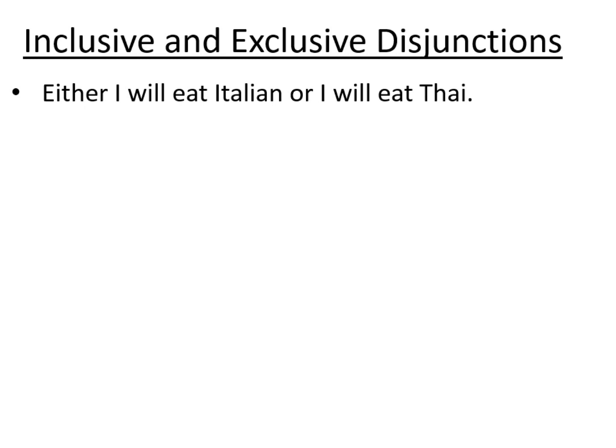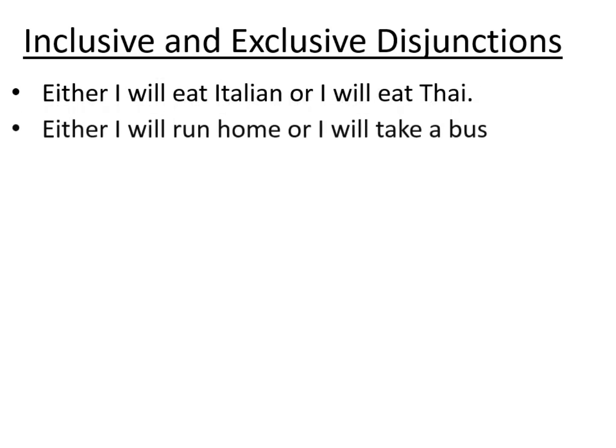Having either at the beginning does strongly suggest that we're talking about the exclusive form of the disjunction, but it doesn't make it absolutely clear. On the other hand, if I say either I will run home or I will take a bus, that's pretty clear. If I'm going to go home by bus, then I'm not going to run. If I'm going to run home, then I won't be taking a bus. So in this case, the either or form does seem to pretty clearly state that we're talking about an exclusive disjunction.